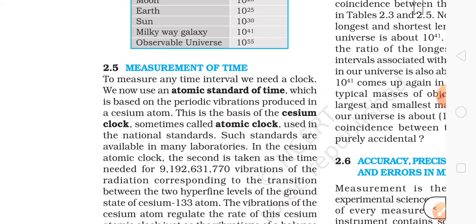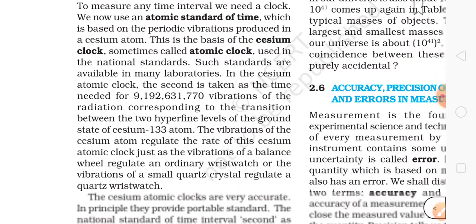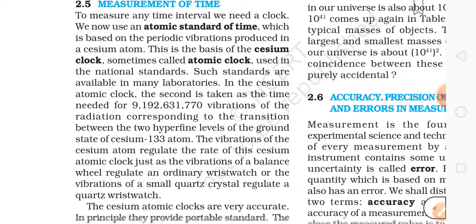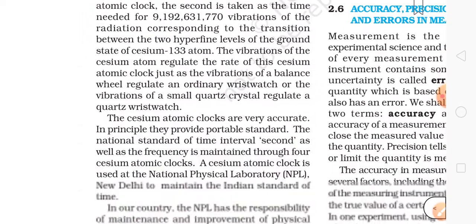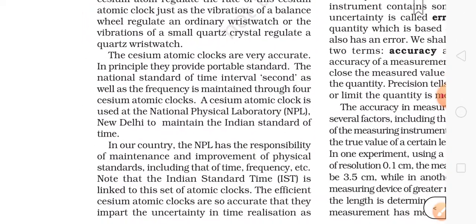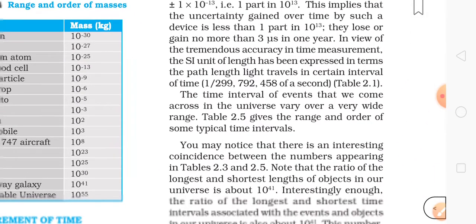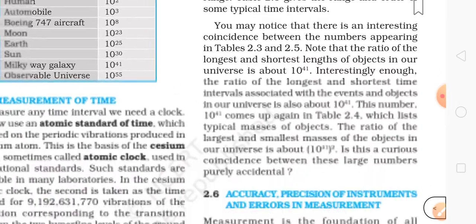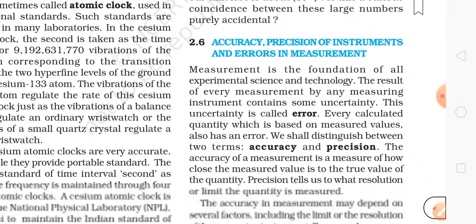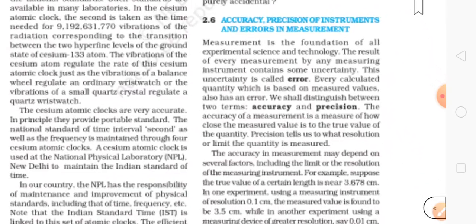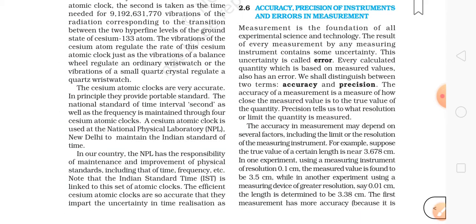And next, let's go to measurement of time. So I think you know this thing, but still, if you have any doubt, you can go through this. This is not so important, but it will increase your knowledge, which is important. And so let's move on to the main part of the chapter, that is accuracy, precision.